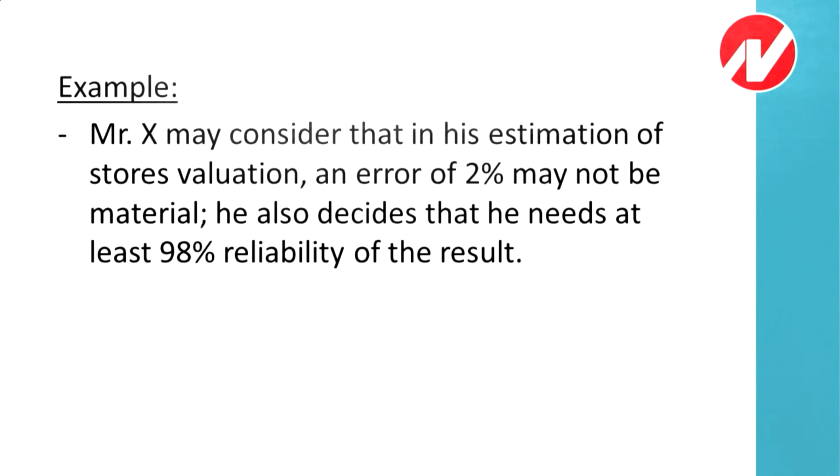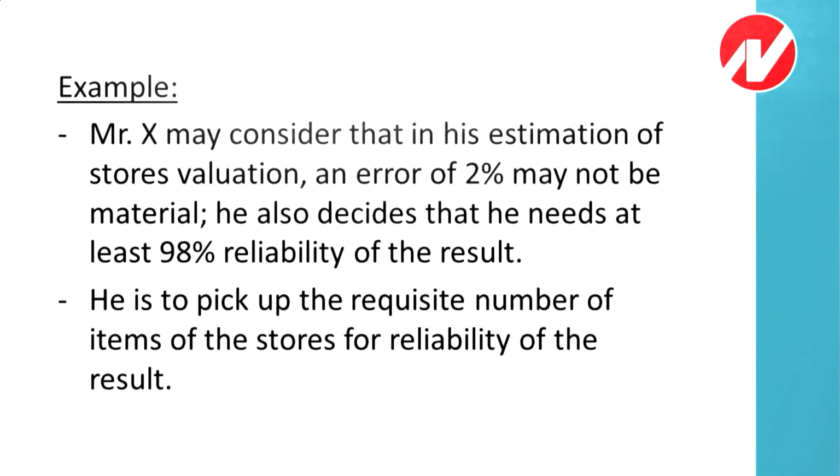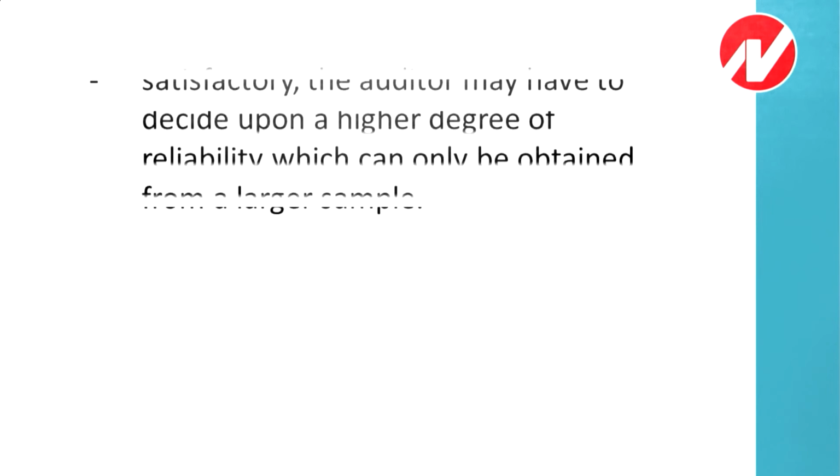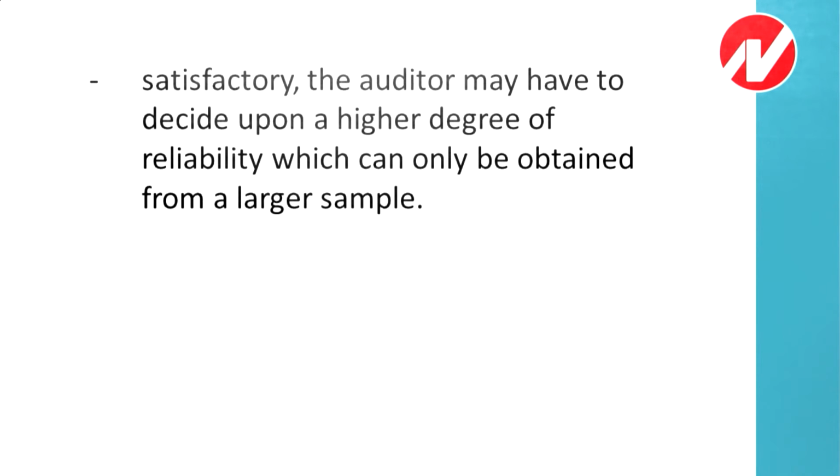Example, Mr. X may consider that in his estimation of store's valuation, an error of 2% may not be material. He also decides that he needs at least 98% reliability of the result. He is to pick up the requisite number of items of the stores for reliability of the result. The requisite number he can get from the random number tables. The question of reliability is directly linked with the reliability of internal control and the books of accounts and records. When these are satisfactory, a lesser degree of reliability of sampling estimation may suffice. If these are not satisfactory, the auditor may have to decide upon a higher degree of reliability, which can only be obtained from a larger sample.